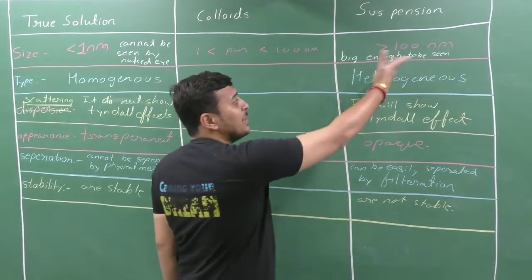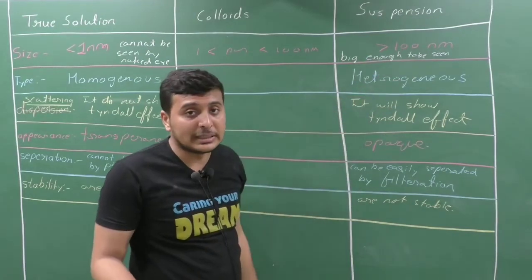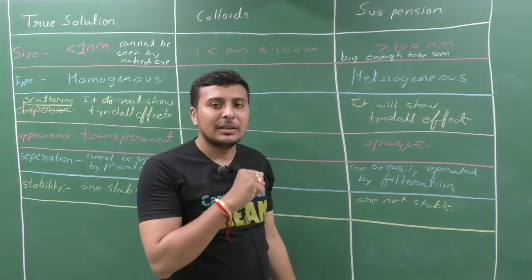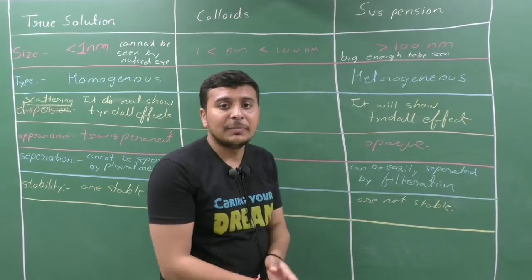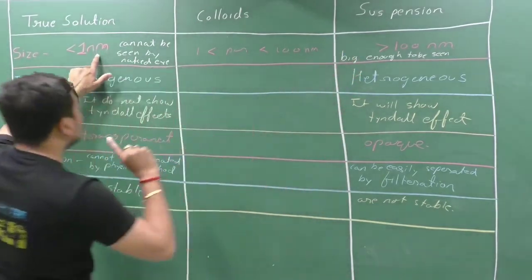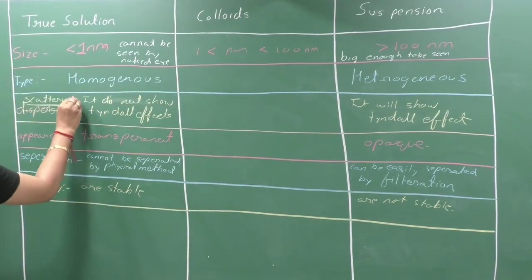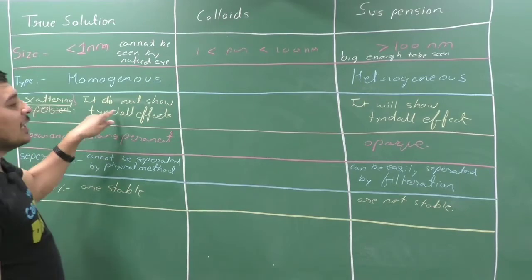Here the particles are big enough to be seen by the naked eye, so their size is more than 100 nanometers. They are easily visible. In a true solution the particles are too small, so they cannot scatter a beam of light. So it will not show the Tyndall effect.